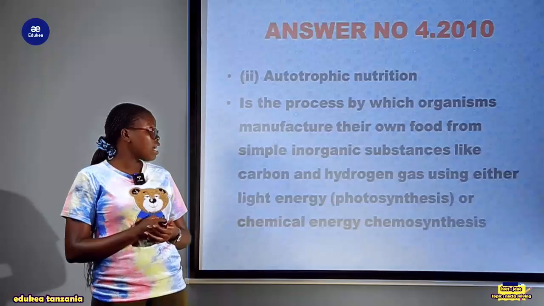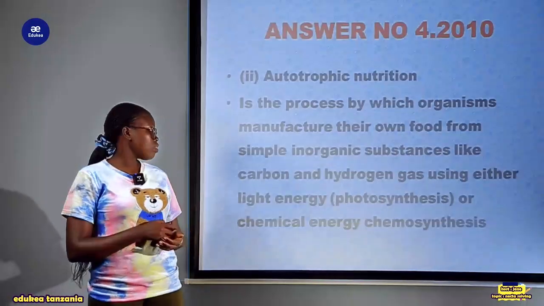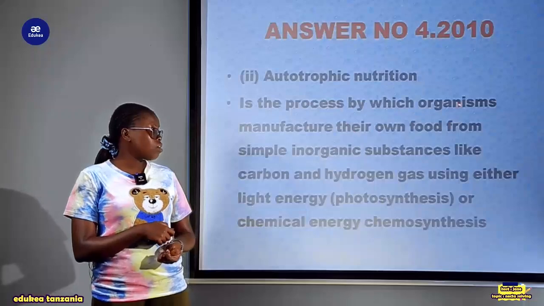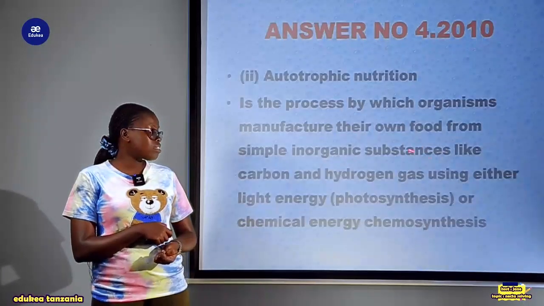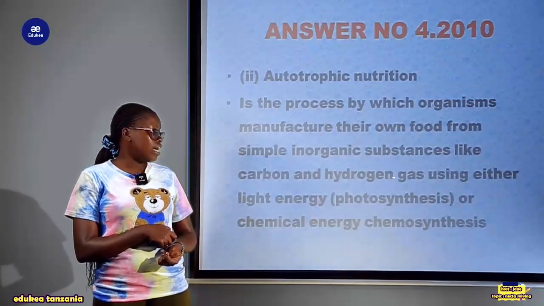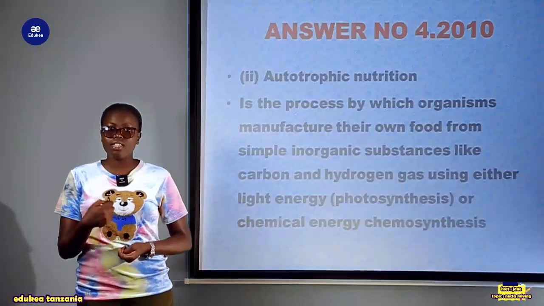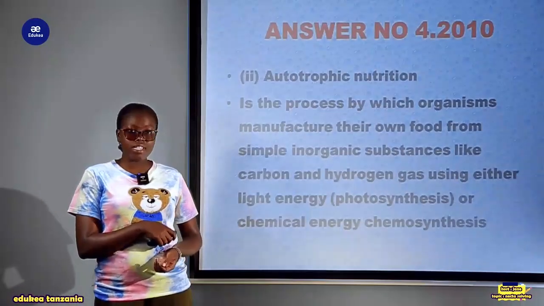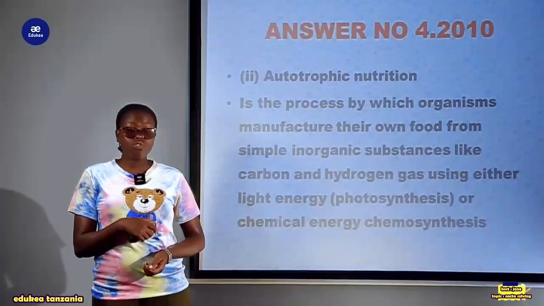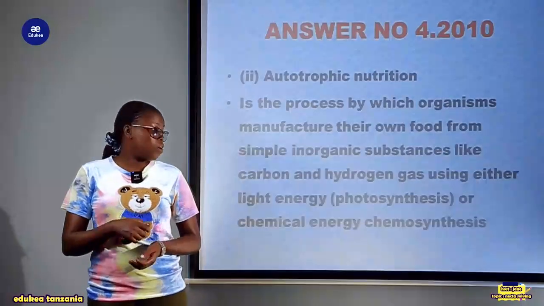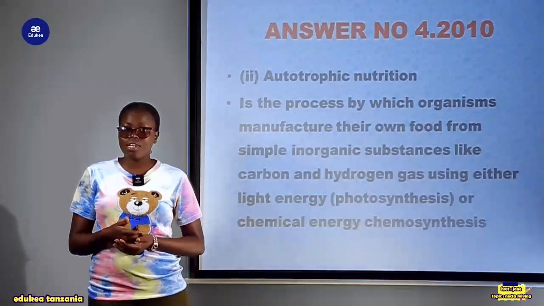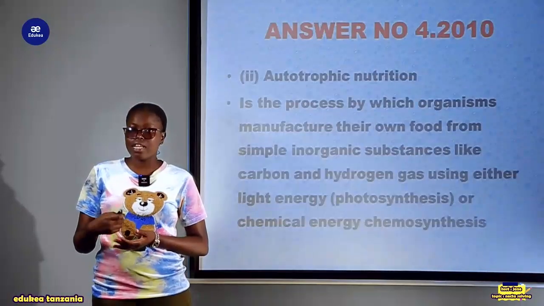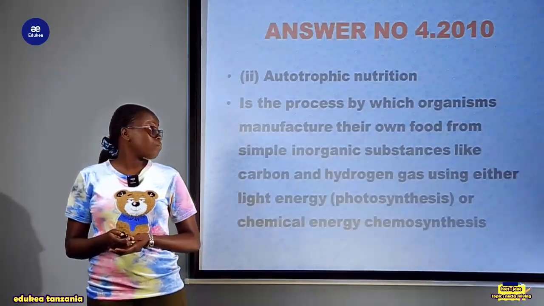And when we talk of autotrophic nutrition, this is a process by which organisms manufacture their own food from simple inorganic substances like carbon dioxide and hydrogen, using either light energy through photosynthesis or chemical energy through chemosynthesis. Examples are the green plants as well as green algae.